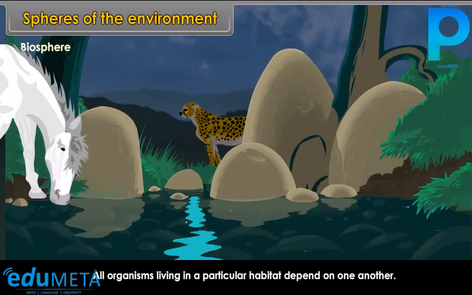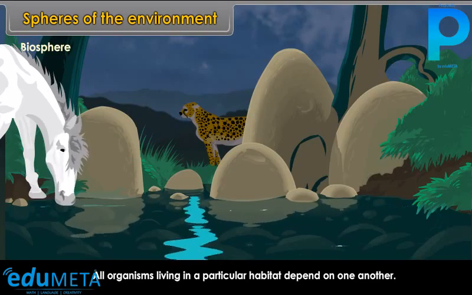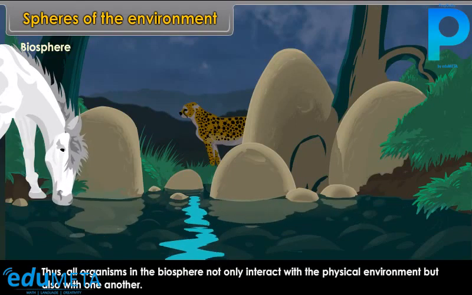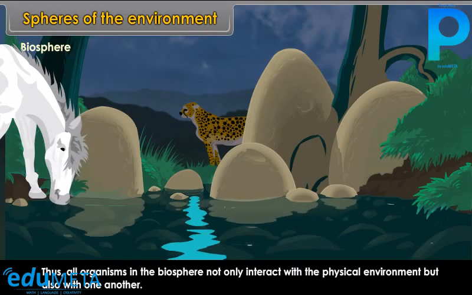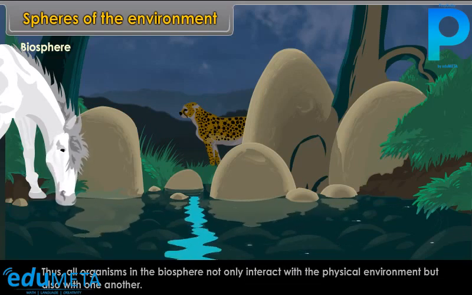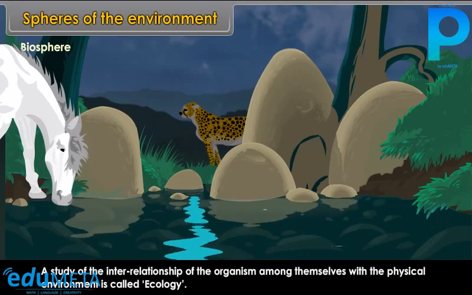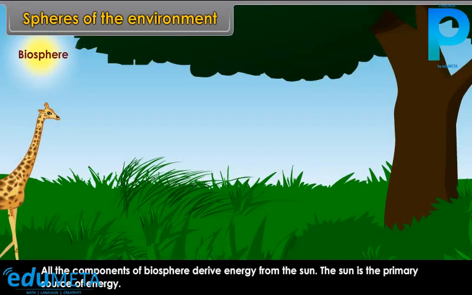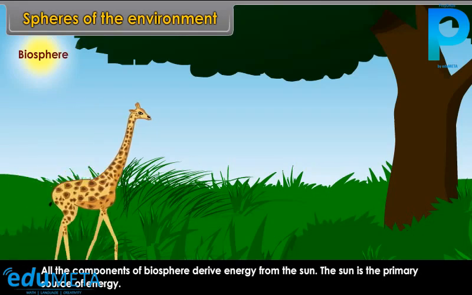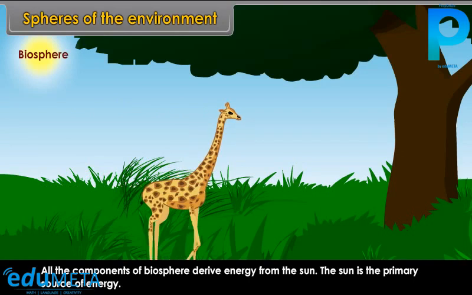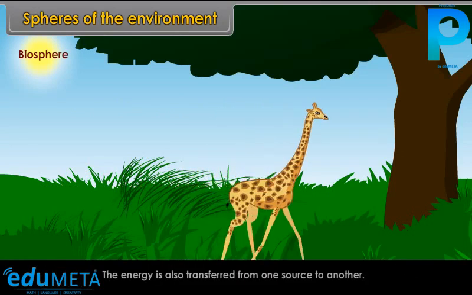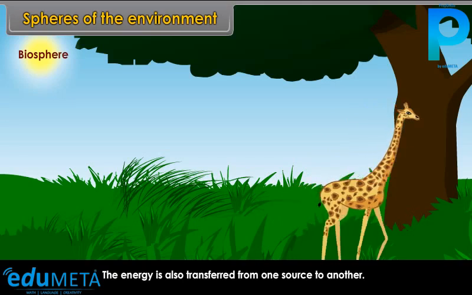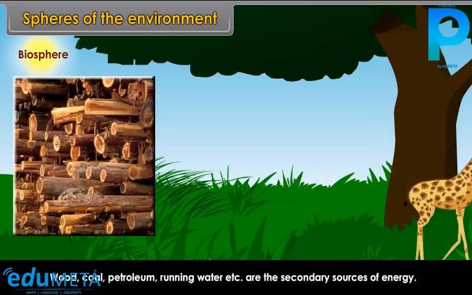Thus, all organisms in the biosphere not only interact with the physical environment but also with one another. A study of the interrelationship of the organisms among themselves and with the physical environment is called ecology. All the components of the biosphere derive energy from the sun. The sun is the primary source of energy. The energy is also transferred from one source to another. Wood, coal, petroleum, running water, etc. are the secondary sources of energy.